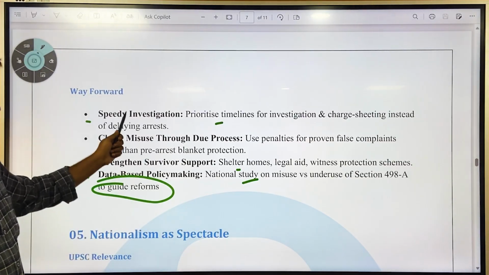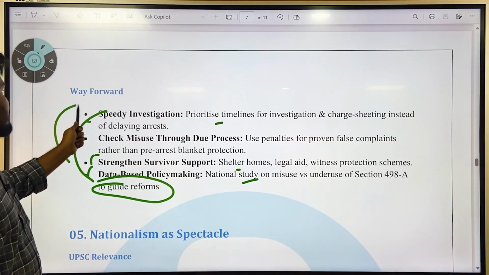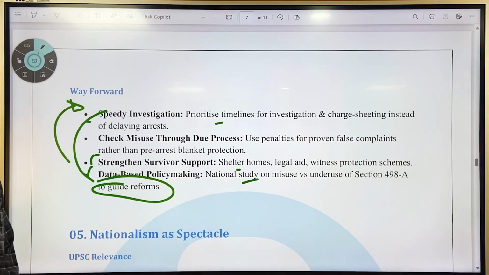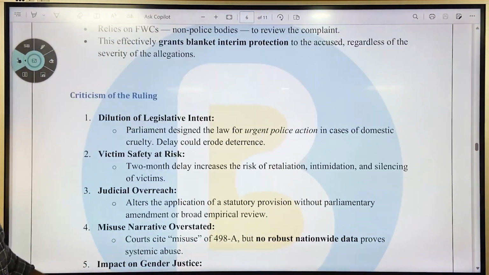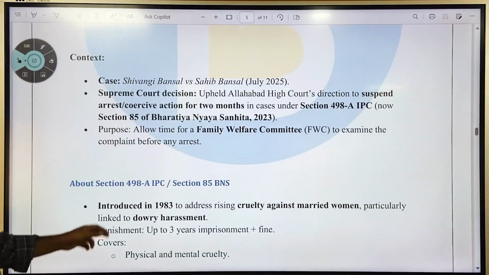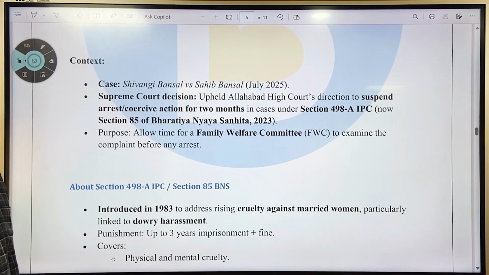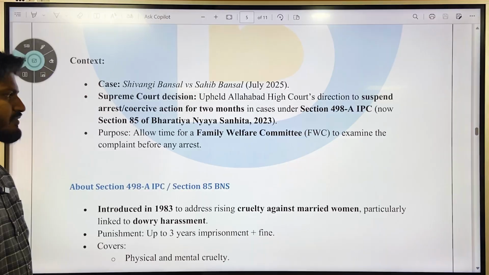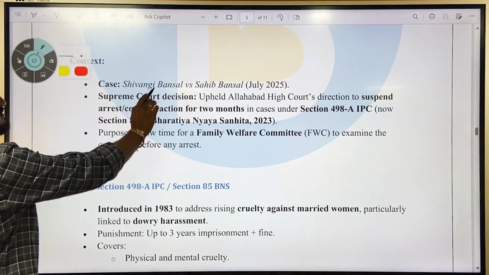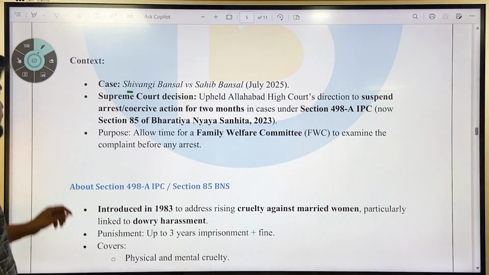So this has to be taken into care before this Bansal case. So have an idea about this Bansal case. This case can be asked in UPSC prelims, or you can use this case in any of your answers as fodder material. That is Shivangi Bansal versus Sahib Bansal, 2025 case.